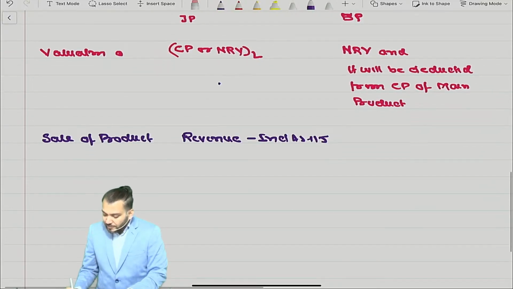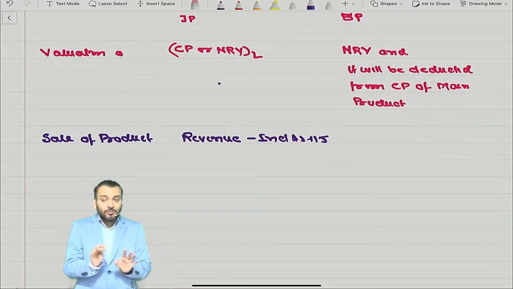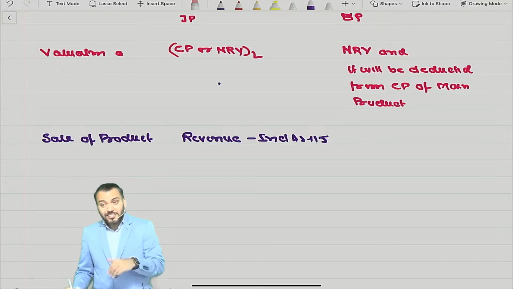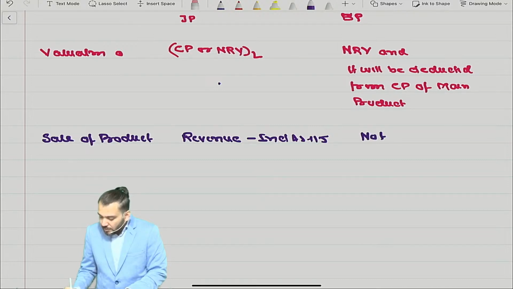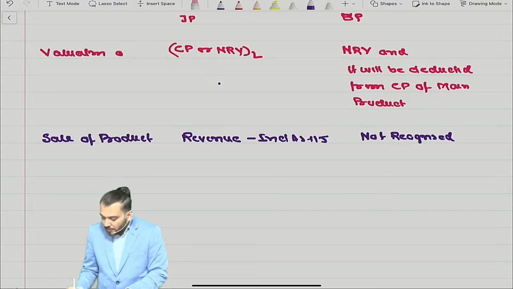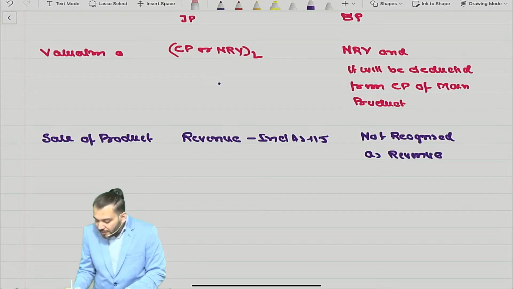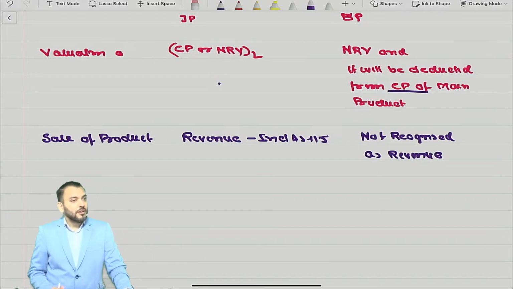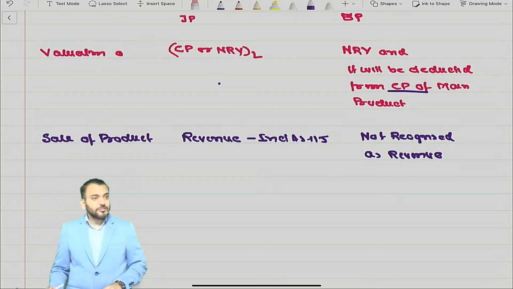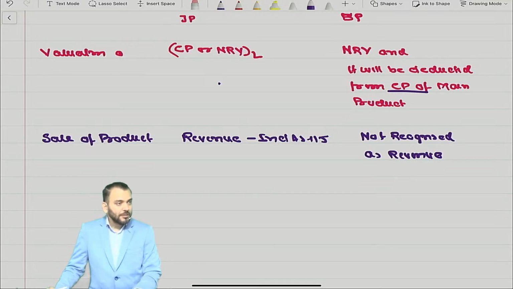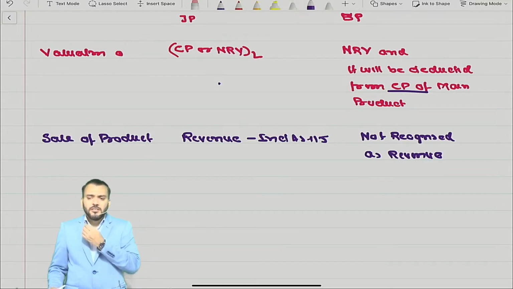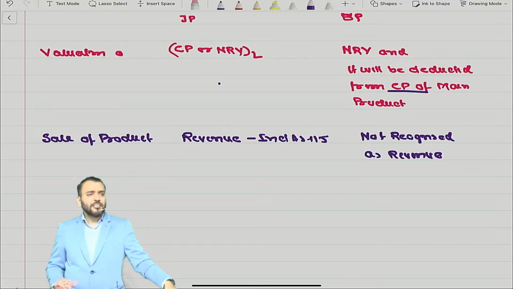For the sale of byproduct, it is already deducted from the cost price. It is not revenue. Even though you are selling it, it will not be classified as revenue. It is not recognized as revenue. Have you understood this point? Because it is already deducted from the cost price of the main product. Understood? The difference in accounting, have you understood?